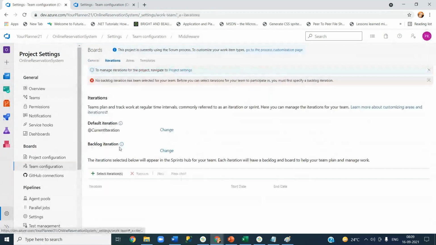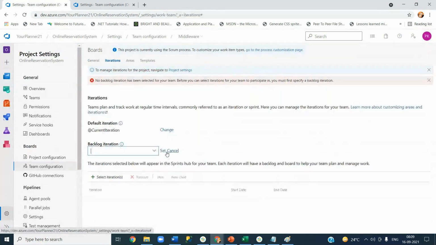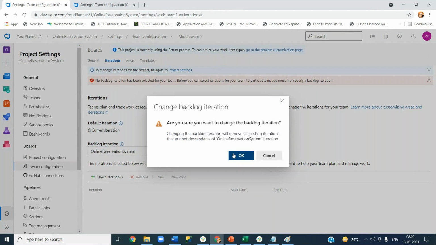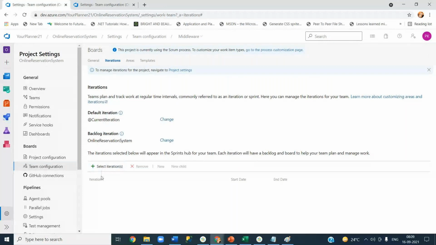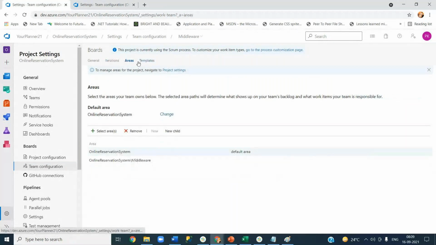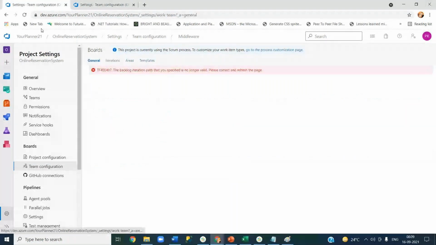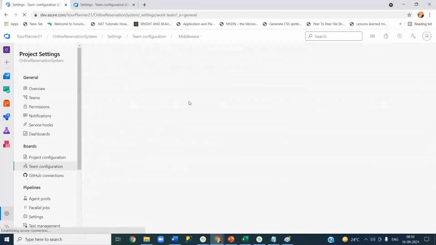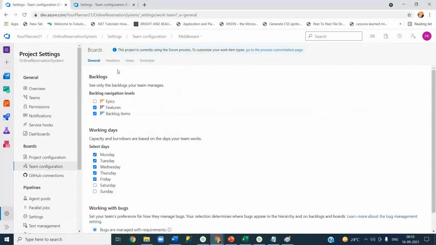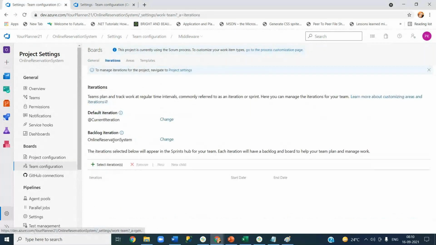Backlog iteration, right? Let's go here, and for the timing I'll simply set it. I set this one, refresh it. Okay, because I set this one, it is done.